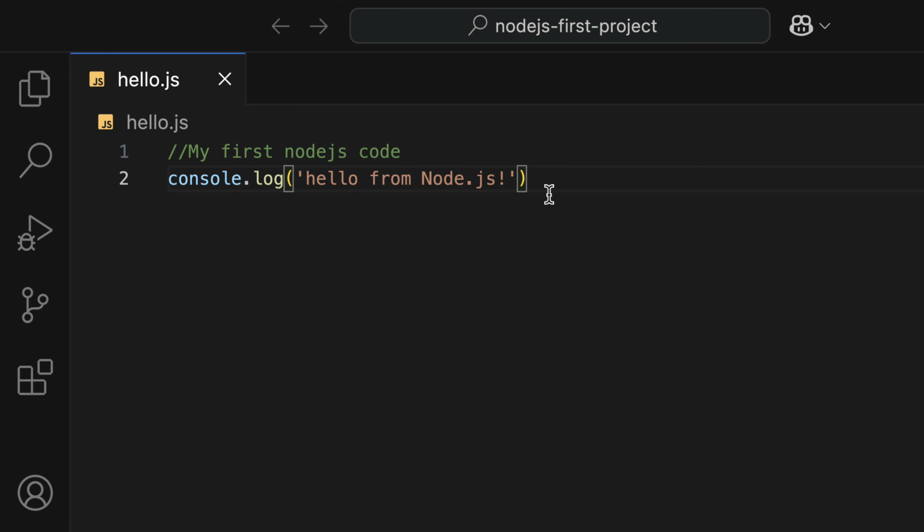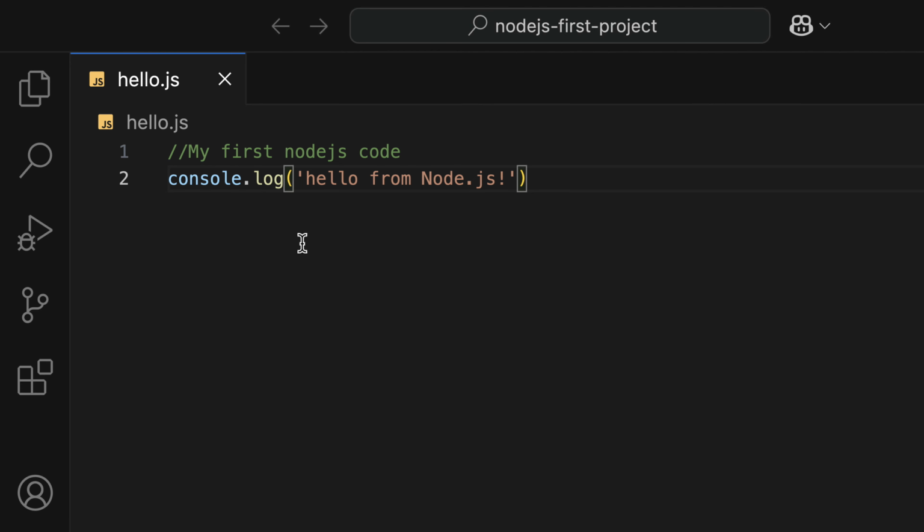Let's break it down here. What is happening? We have what is called console.log. This one works the same way it does in browser JavaScript. So before learning Node.js, you should be familiar with JavaScript, and then we don't need to import any modules to use it. No HTML, no browser, and this one will run directly in your terminal.